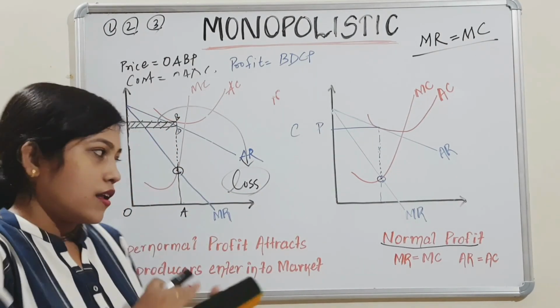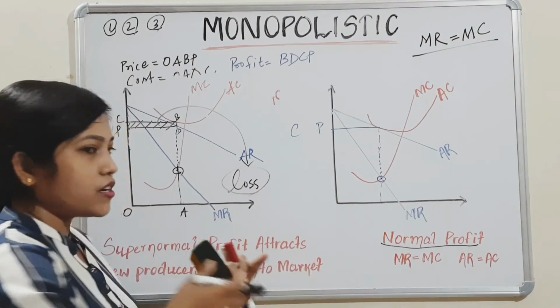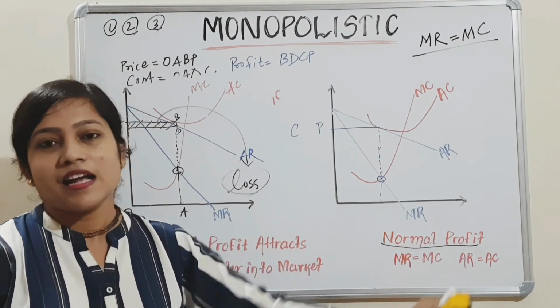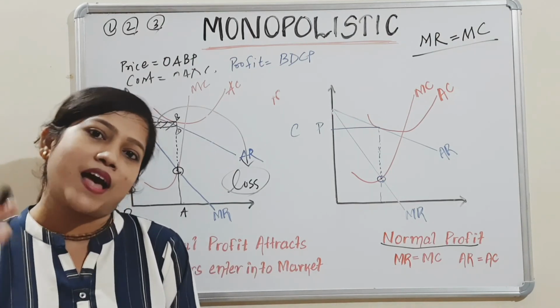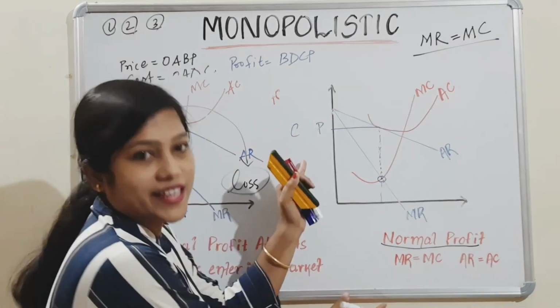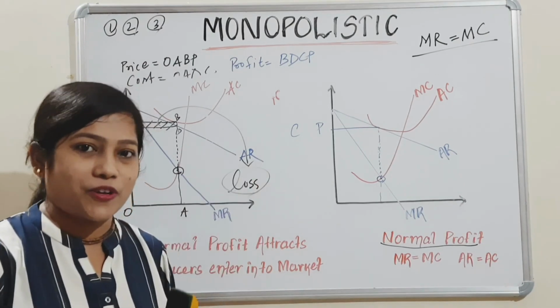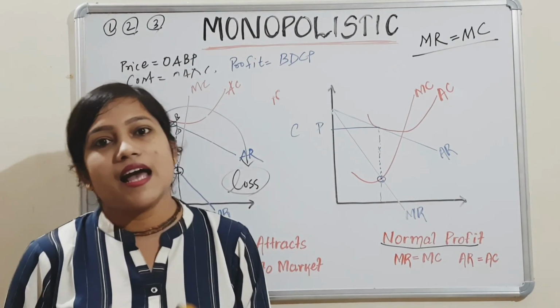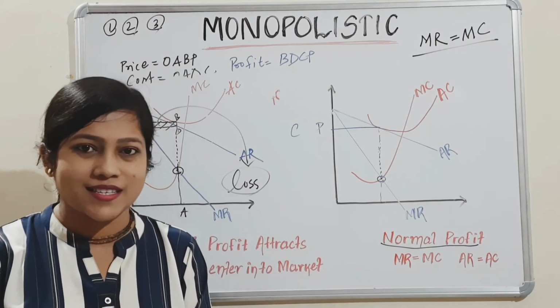But from beginning to end, the most stable thing is normal profit. That means anyhow the firm has to maintain this stage, that is normal profit. So this is why it is called the long run. The market has to be placed in the normal profit stage.